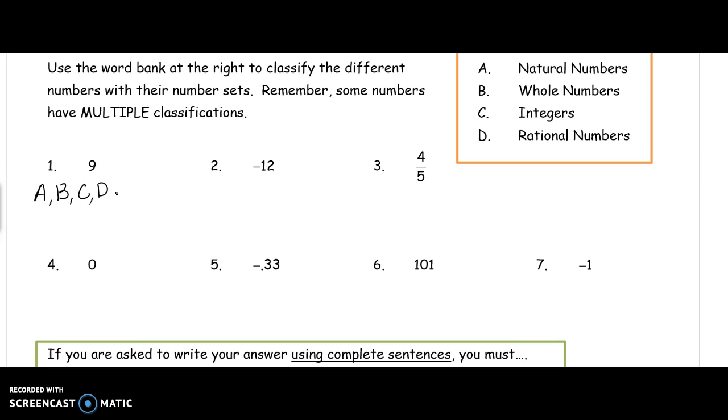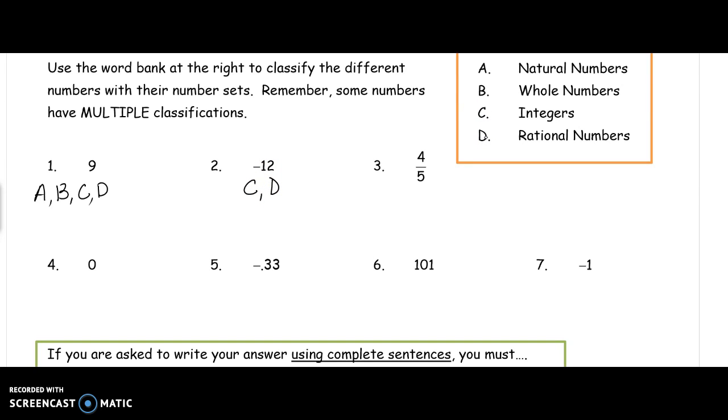For number 2, as soon as you see a negative, we know it cannot be a natural number or a whole number because those do not include negatives. The only 2 that include negatives are integers and rational numbers, so we would say C and D.